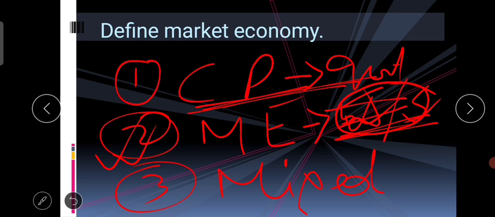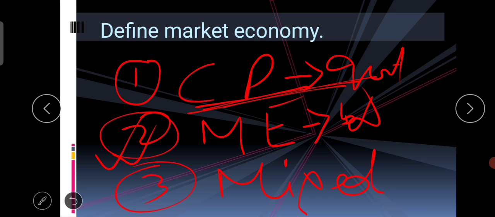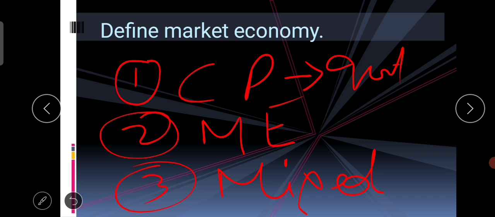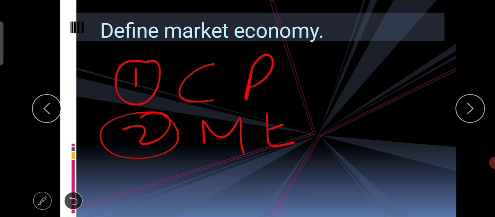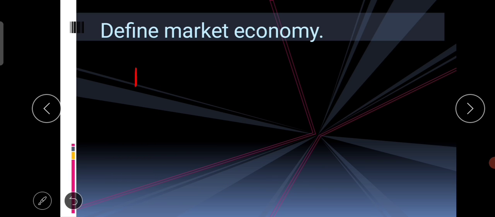Now mixed economy. Mixed economy is a combination of both centrally planned economy and market economy. So what happens in mixed economy? In case of mixed economy, some decisions are taken by the government and some decisions are taken by the market forces. So therefore, we can say mixed economy is a combination of both public sector and private sector.